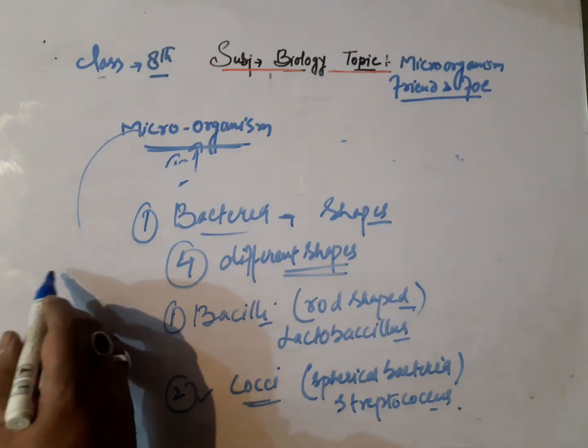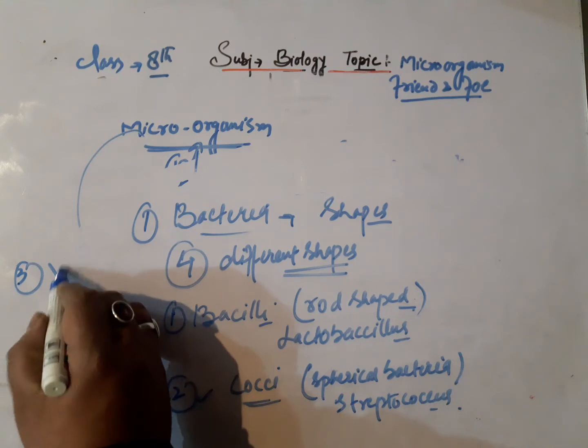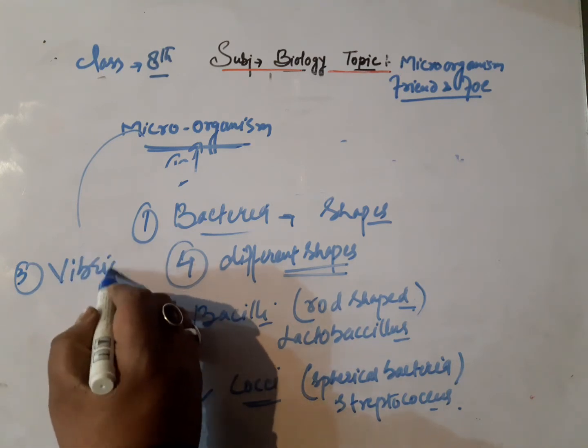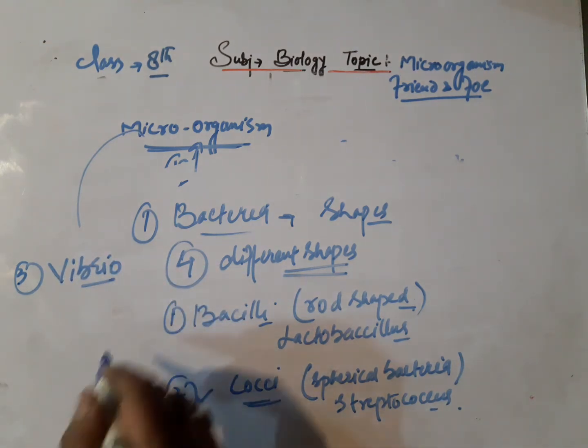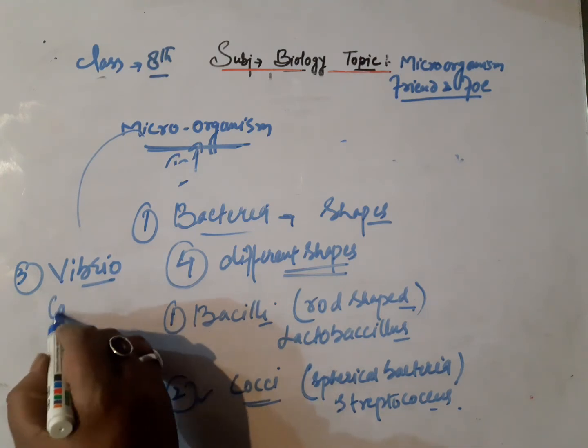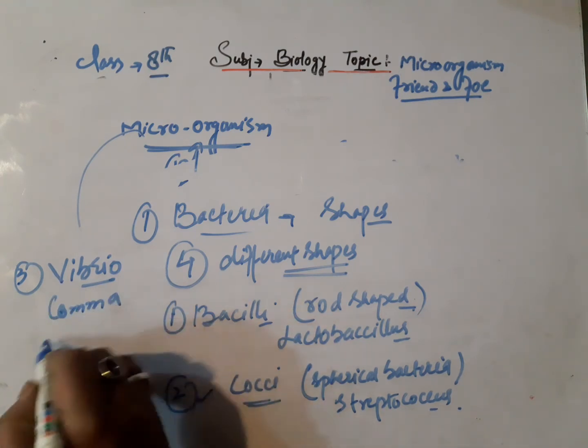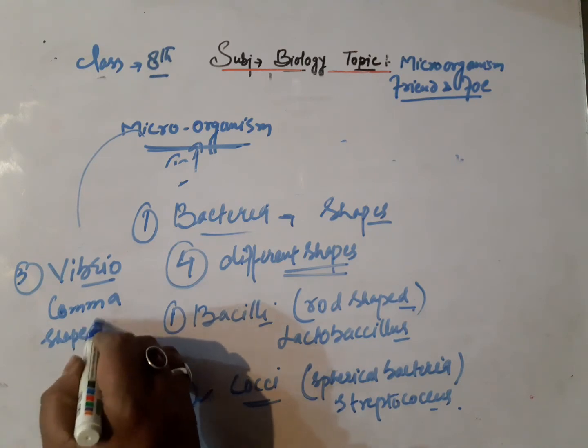The third one, vibrio. It is comma shaped bacteria.